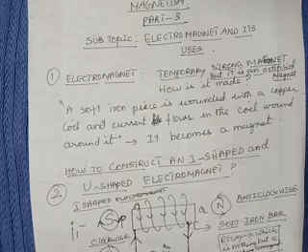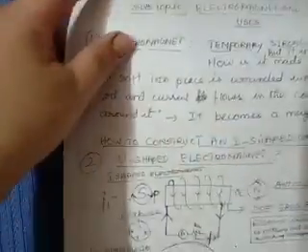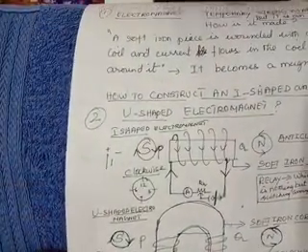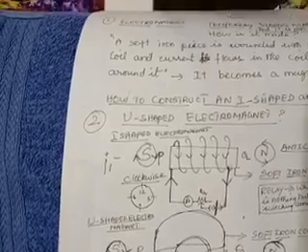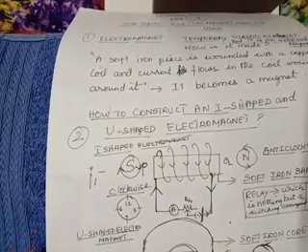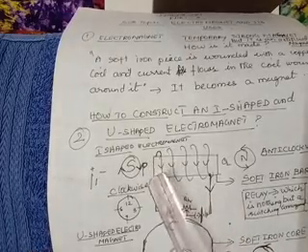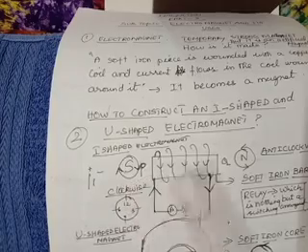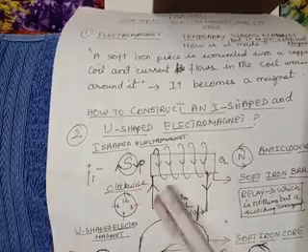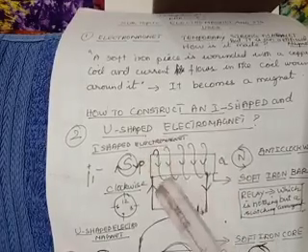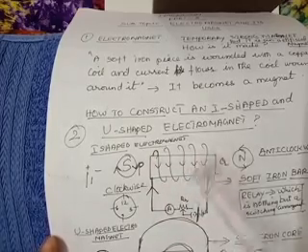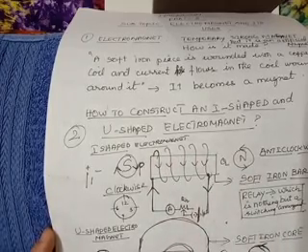Okay. Now we are going to learn how to construct two types of artificial magnets. How are you going to construct an I-shaped and U-shaped electromagnet? Now see the diagram clearly. So there is a rectangular piece. It's nothing but soft iron. It has two ends, P and Q. And you are seeing some spiral kind of thing. That is nothing but the coil, usually made of copper. The copper coil is wound around that soft iron core.